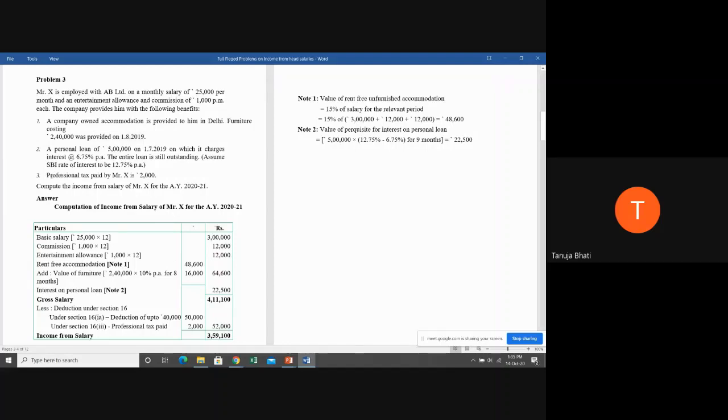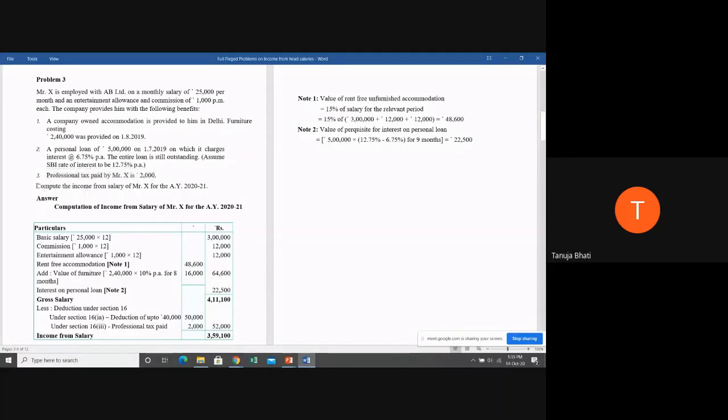Okay. Next, professional tax is paid by Mr. X. Now, who is Mr. X? He is the employee. So he himself is paying the professional tax, so this professional tax cannot be a perquisite. Suppose this professional tax was paid by AB Limited, then it would be a perquisite. But this professional tax is paid if the employee is making payment for himself. It is not going to come under the head salary, but he will get a deduction under section 16.